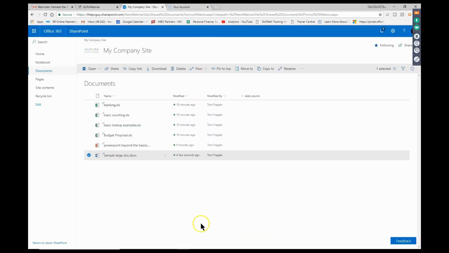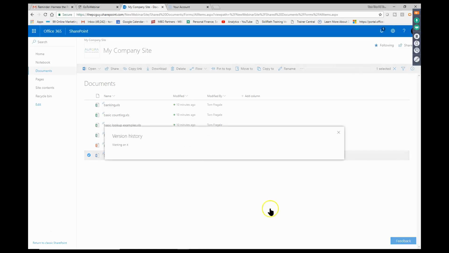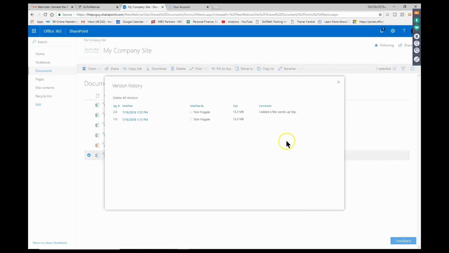But let's say I have to go back to a previous version. This is all stuff that you have to know as you're managing your site. I'm going to go ahead and pick on the three dots again. Then I'll pick on Version History. And then you'll see all the versions. Now, if I have to go back to a version, remember how I made the major versions? That's why it says version 1, 2, and so on. Here's the comment that I just added.